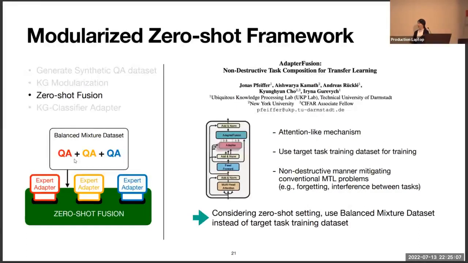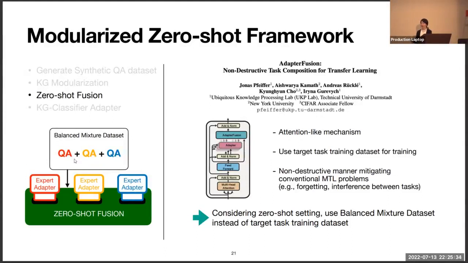Once the expert adapters are trained, we use AdapterFusion to aggregate the knowledge of each expert adapter. AdapterFusion is a multitask learning approach that alleviates interference and catastrophic forgetting. Originally, it is based on a learning algorithm that uses the training dataset of the target task for training the fusion layer.